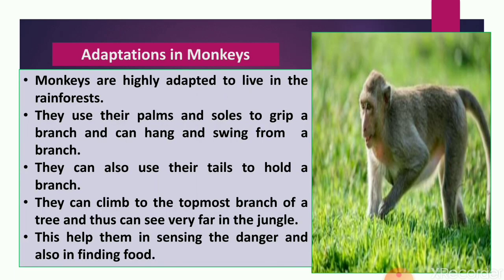Next one is monkey. So monkeys are highly adapted to live in rainforest. They use their palms and soles to grip a branch, and thus they can hang and swing from branch. They also use their tails to hold a branch, means their tails are very important in their life. Their tails are called prehensile tail because they can very easily grab any branch with their tail. Then monkeys can climb to the very top of the tree, and they can see very far in the forest.